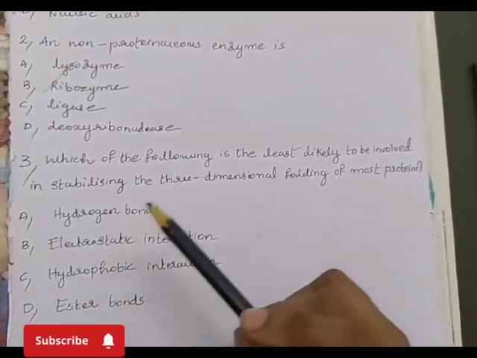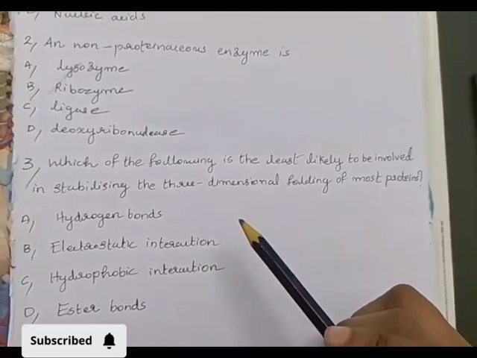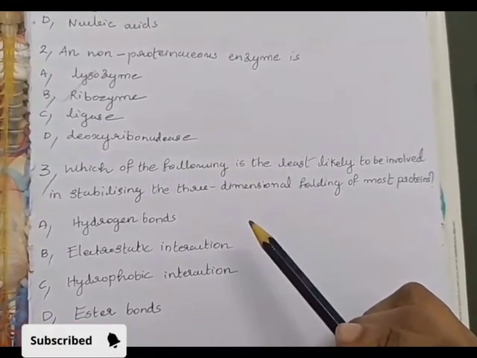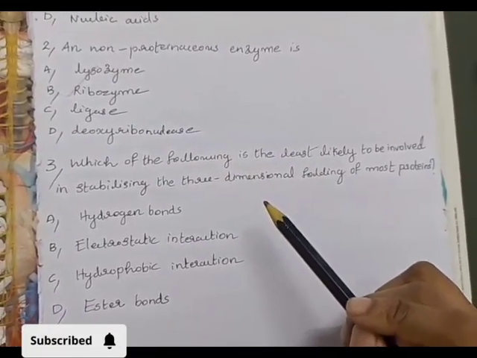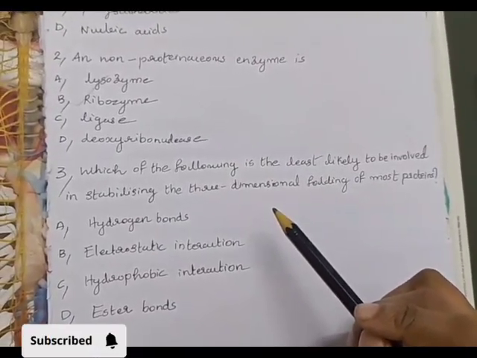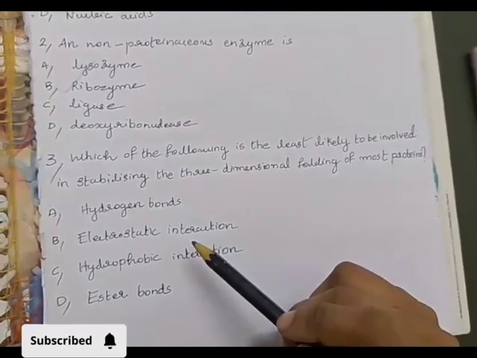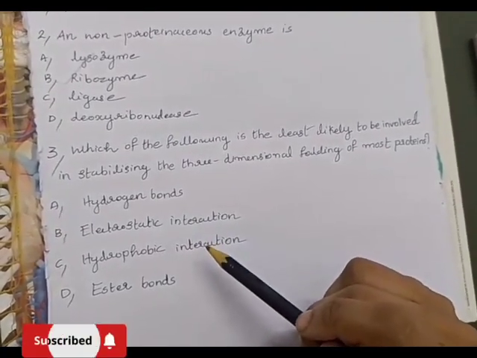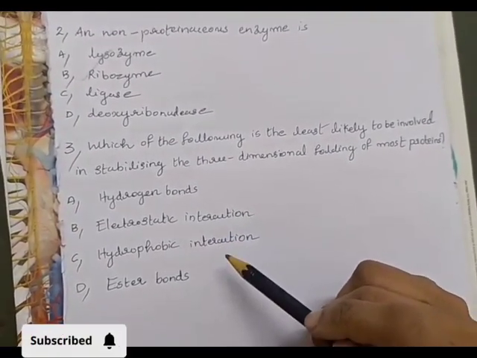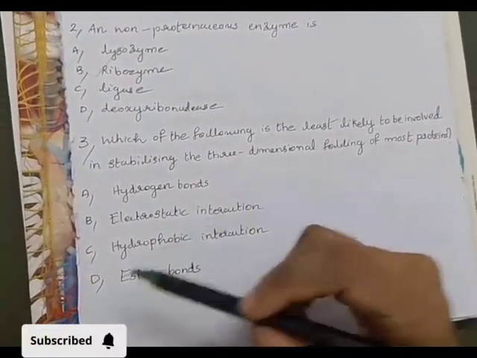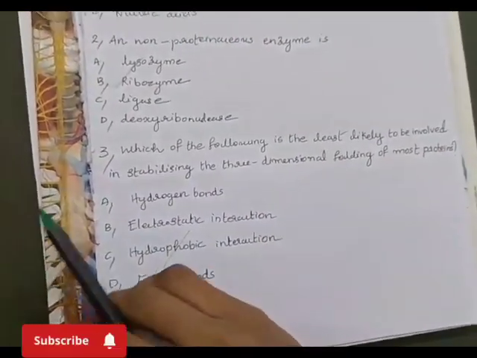3. Which of the following is least likely to be involved in stabilizing the three-dimensional folding of most proteins? Option A hydrogen bond, B electrostatic interaction, C hydrophobic interaction, D ester bonds. Option D ester bonds.